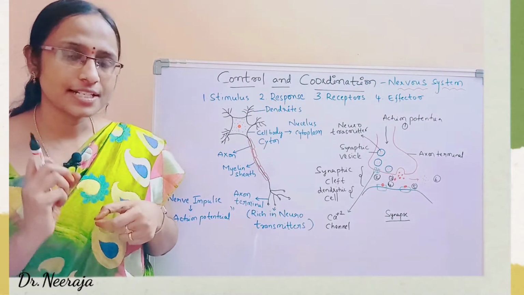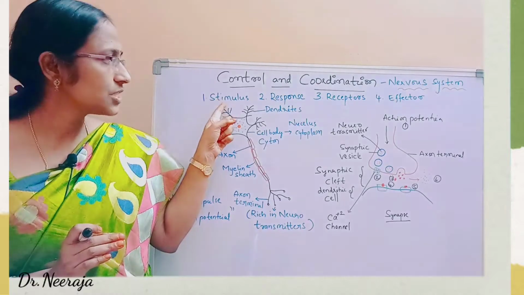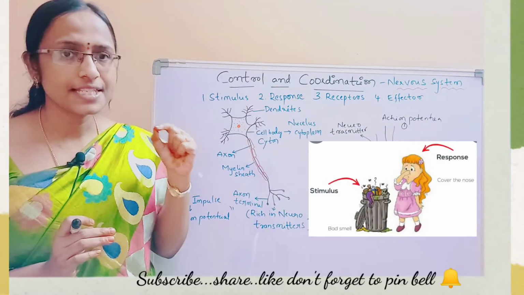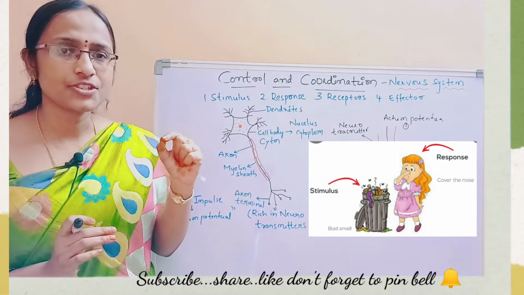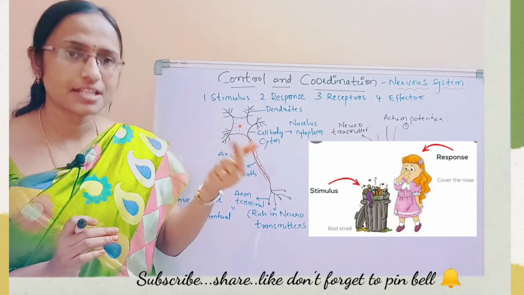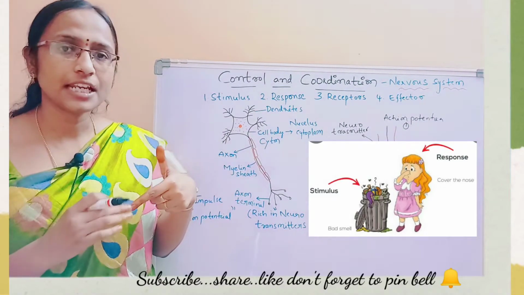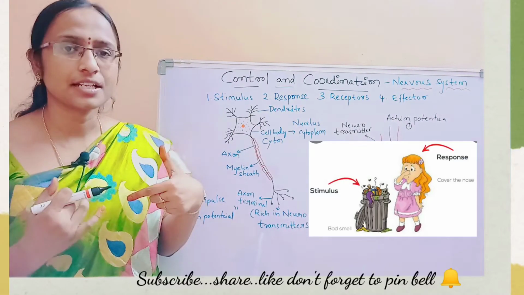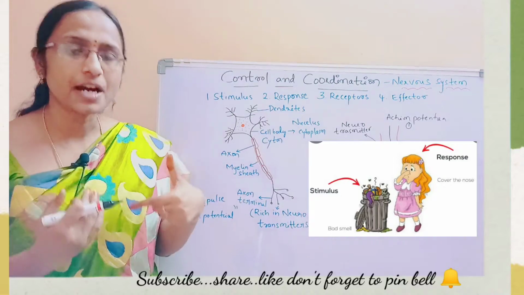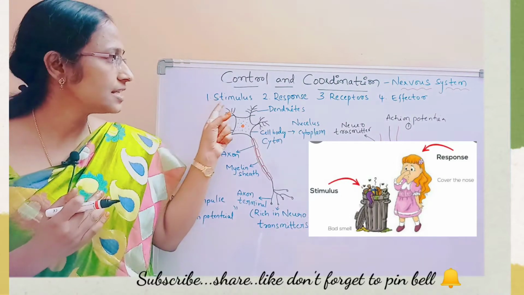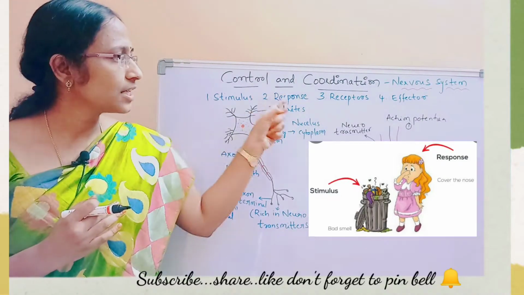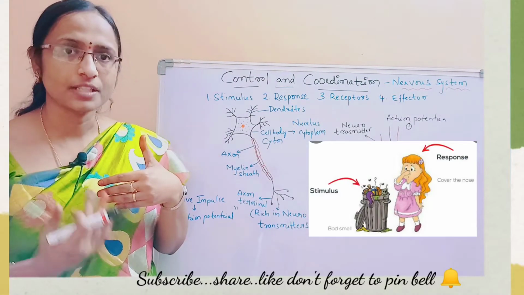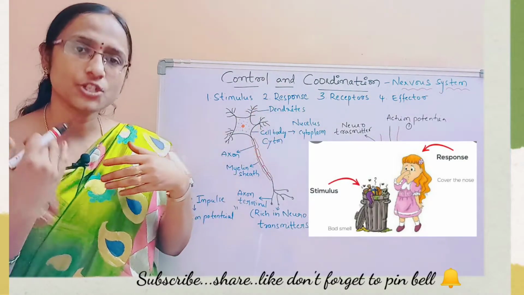So here we should understand some terminology. The first one is stimulus. What is the meaning of stimulus? Any physical change or any chemical change that is present in the external environment or internal environment will create some change in the organism, some change in some of the body parts of the organism. That is called stimulus. Then what is response? Against the stimulus, our body will respond. That is called response.